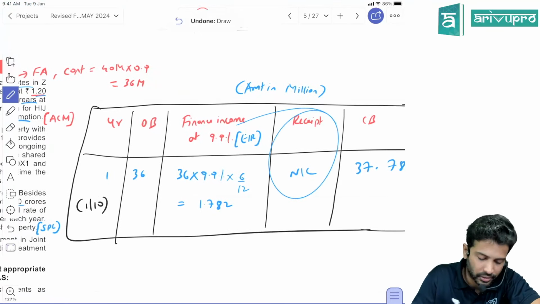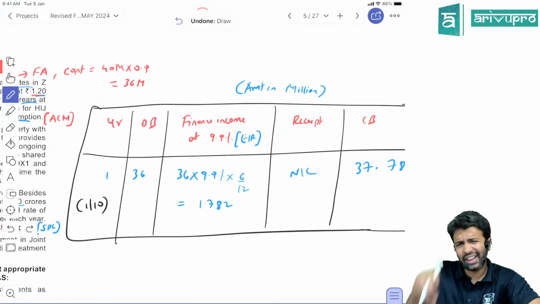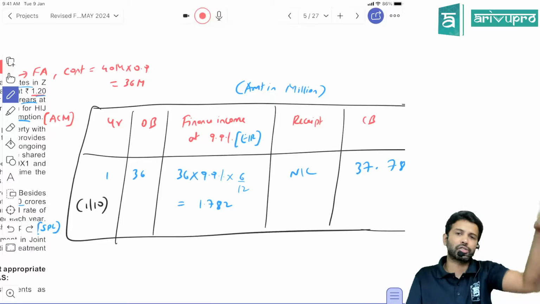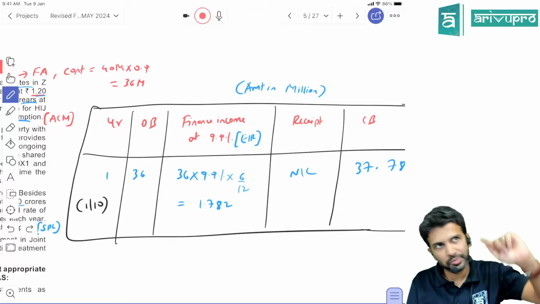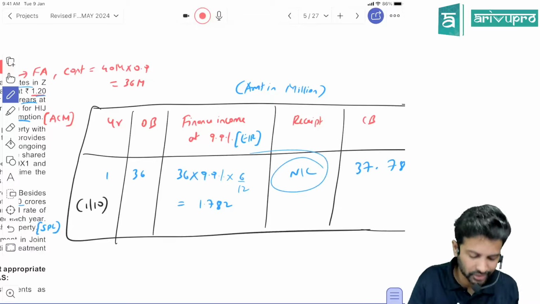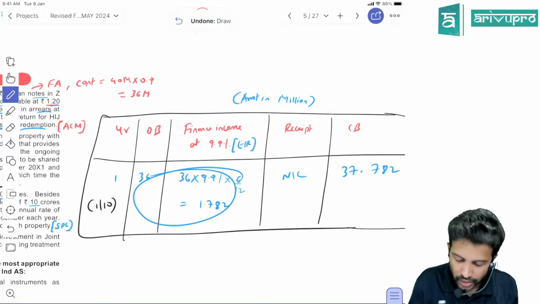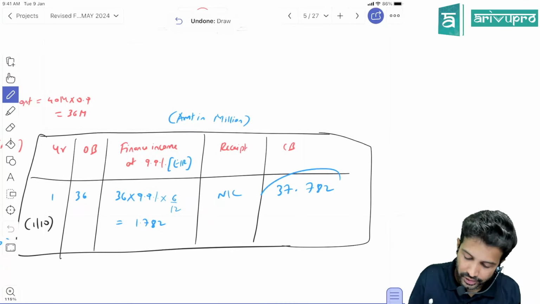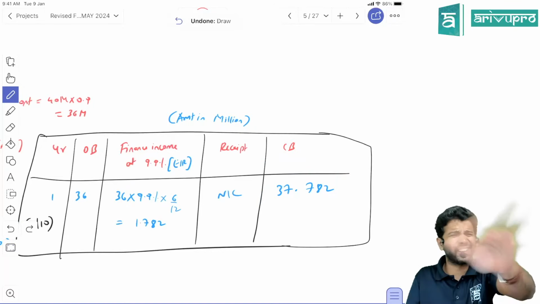What will be the receipt? Receipt usually will be the interest, but here in the current year we will not get the interest, because interest is already paid one day before. We will receive interest only in the next year. So the current year receipt is 0. So how do you get the closing balance? These two added, minus this. If you add, you will get 37.782. Correct, sir. One year's data we have done.